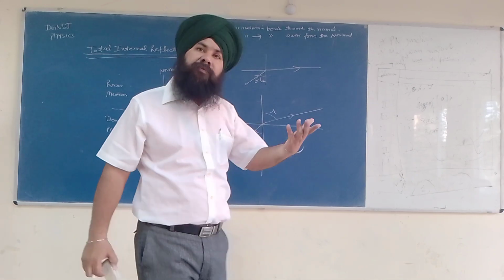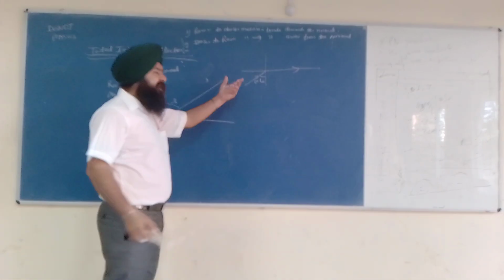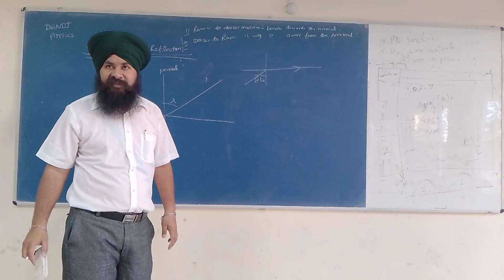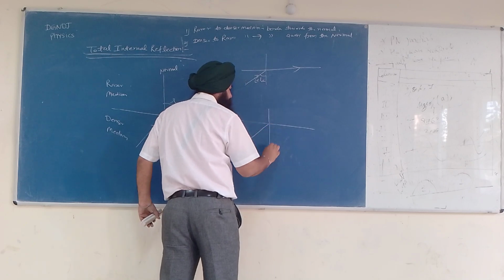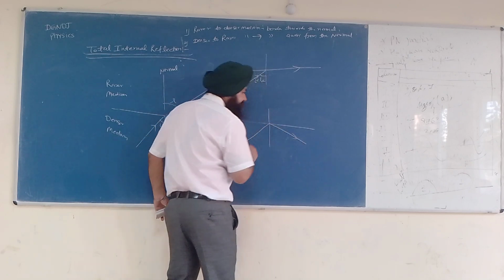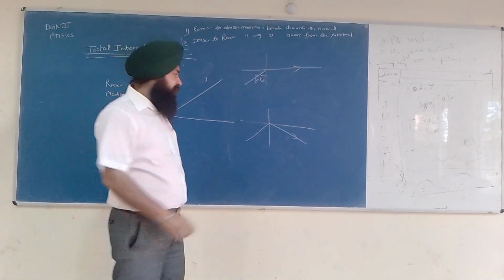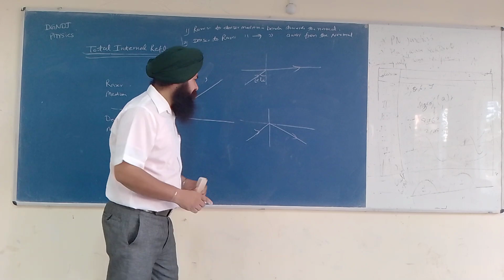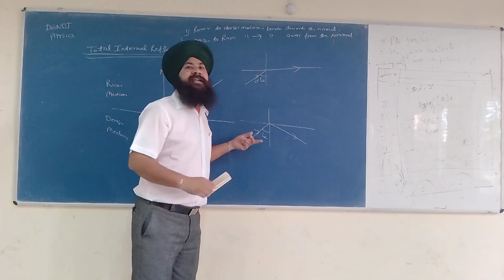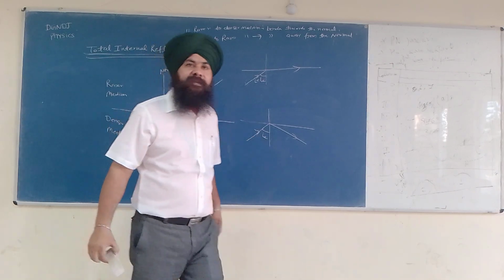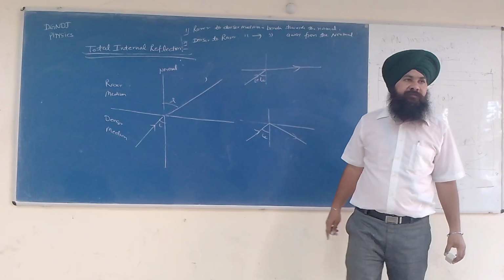Now in the fourth diagram, if I further increase the angle, what will happen? It will come in the same medium. So, are you getting the point? So this is called critical angle, and this is the angle just greater than the critical angle. So this phenomenon is called total internal reflection.